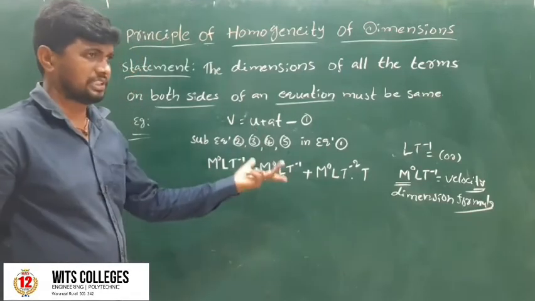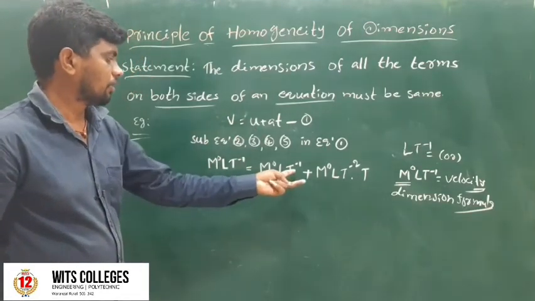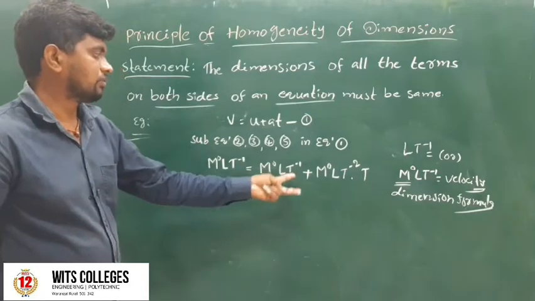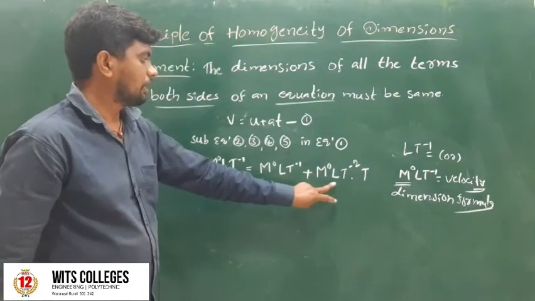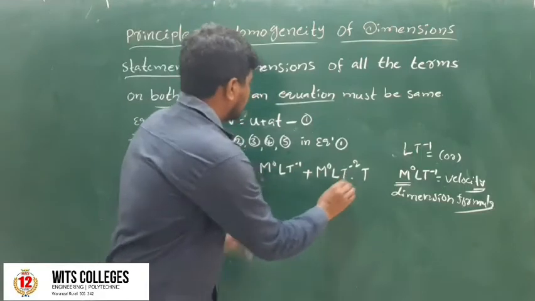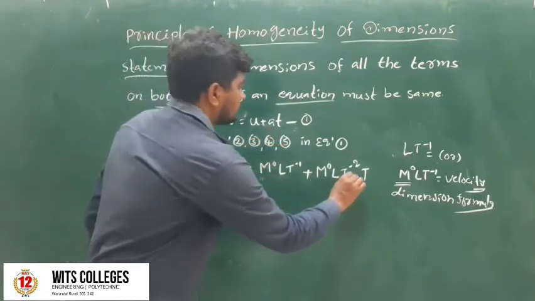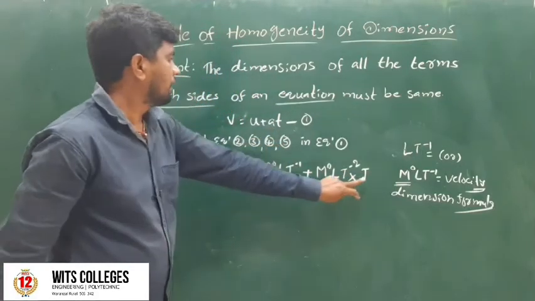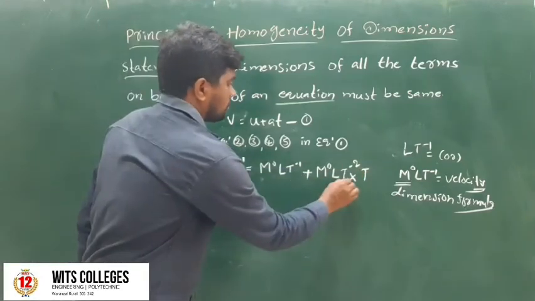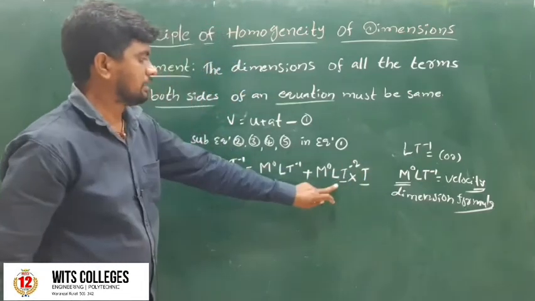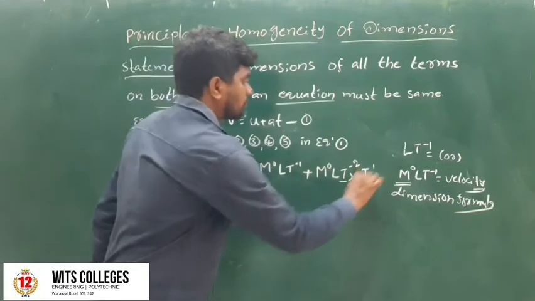M power of 0 is 1. So 1 into L into t to the power of minus 1 means L into t to the power of minus 1, plus m power of 0 L t to the power of minus 2 into acceleration, into t. The bases are t, the power is 1.